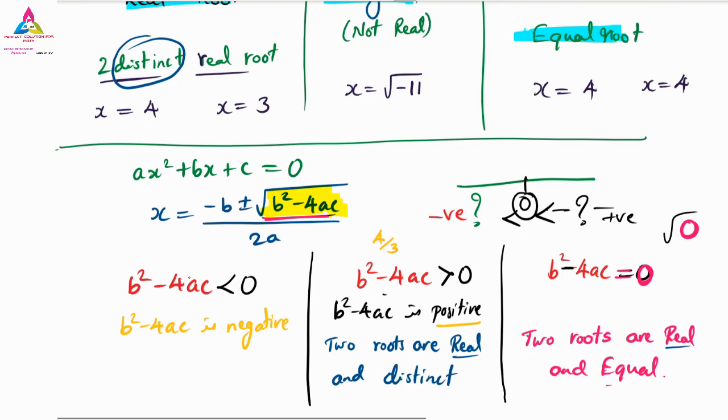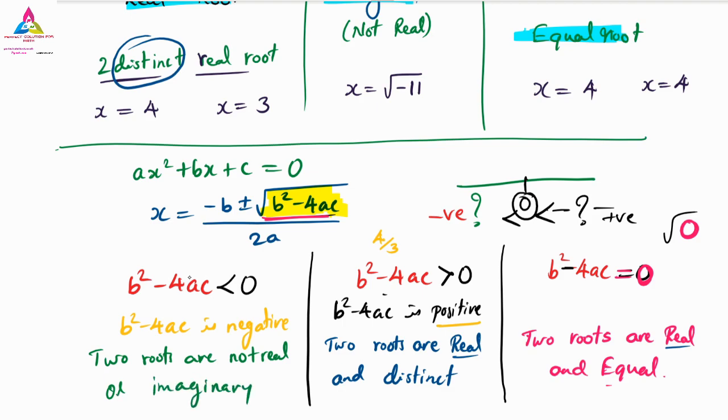Okay, the last one, b square minus 4ac is a negative value, totally a negative value. If you have that, the two roots are not real, no real or not real, and you can write any one word, or imaginary. Very good. It is no real and imaginary. Not real or no real, or imaginary.